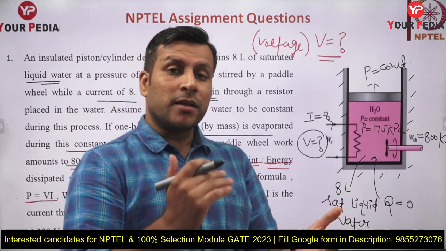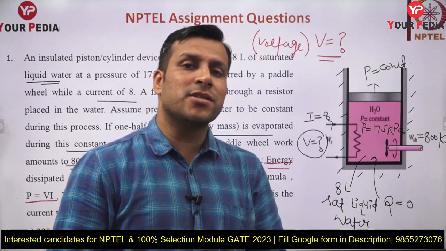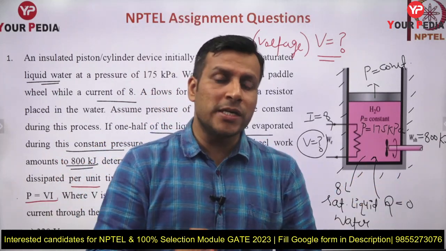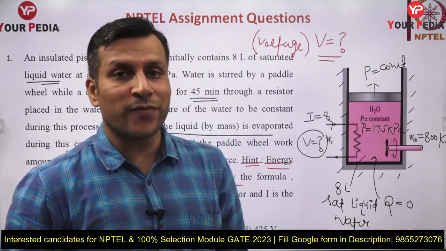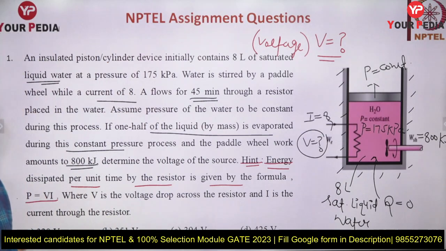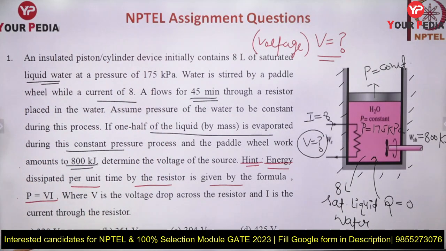In an open system, the mass interaction is also going to take place. Both heat and work as well as mass interactions are possible in an open system. But in an isolated system, there is no such kind of energy interaction possible: no mass transfer, no heat transfer, no energy transfer. So this is a closed system. I hope you all noted down this particular information, guys. Let me move to the next slide.